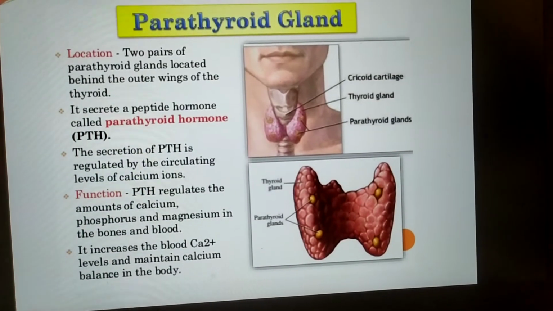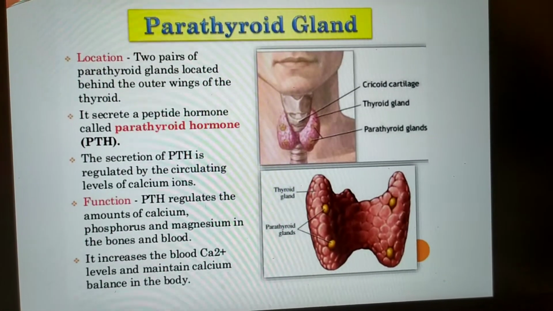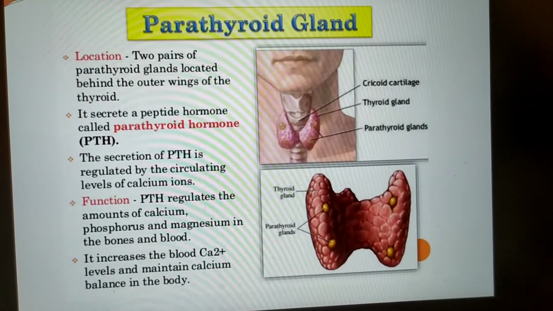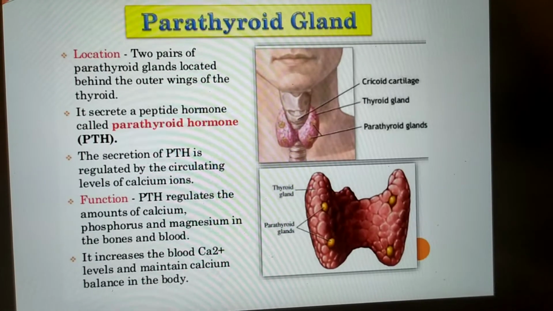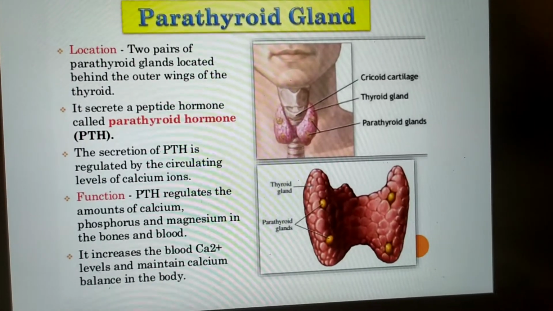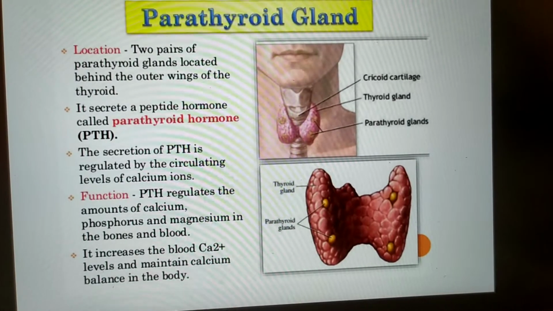The next is parathyroid. These are two pairs of parathyroid glands located behind the outer wings of the thyroid. It is located behind the thyroid gland. It secretes a peptide hormone called parathyroid hormone or PTH. The secretion is regulated by the circulating levels of calcium ions.